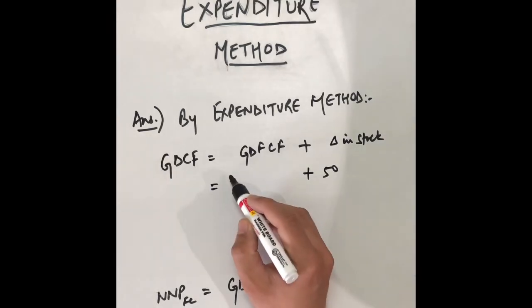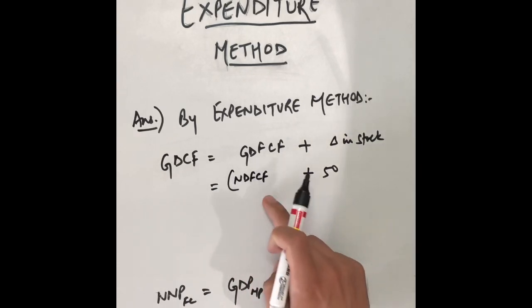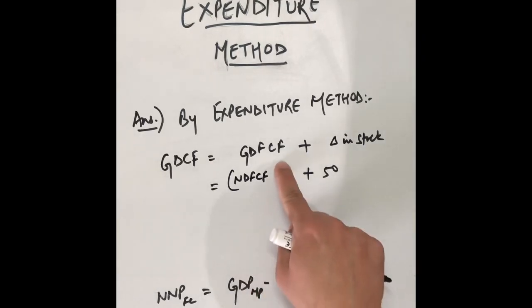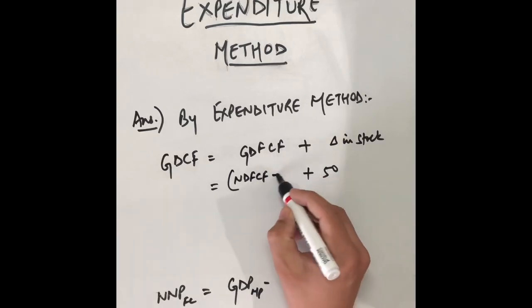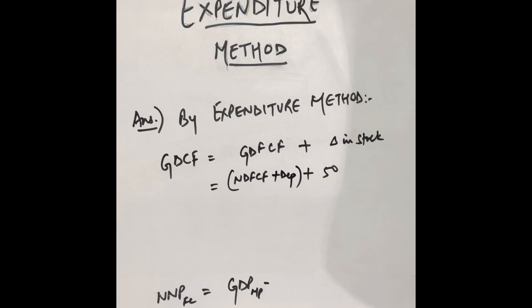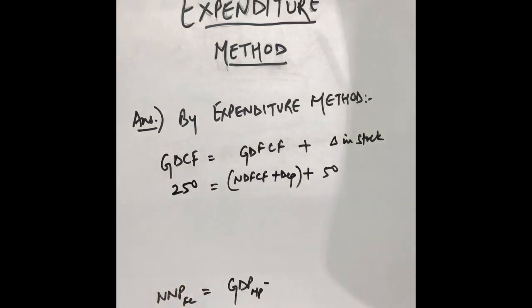So I have told you, whenever a net value is given to you, how can you go to the gross value? What can we do to a net value to make it a gross value? We can add depreciation. So we will be writing here NDFCF plus depreciation plus 50 equals GDCF. And simultaneously GDCF is also given to us, this is 250.